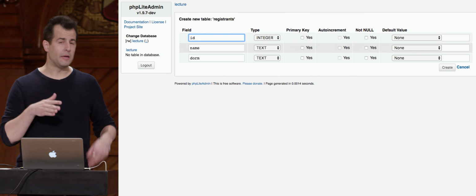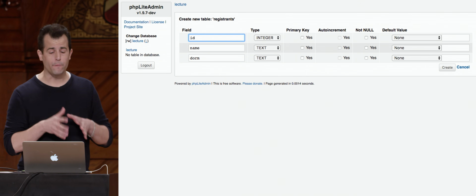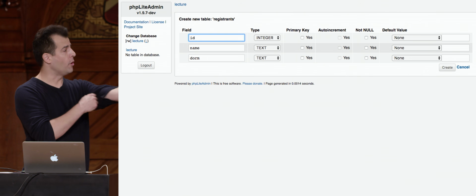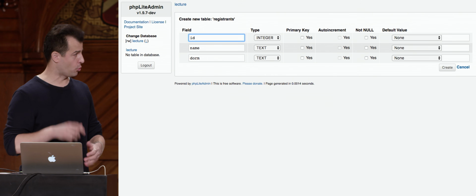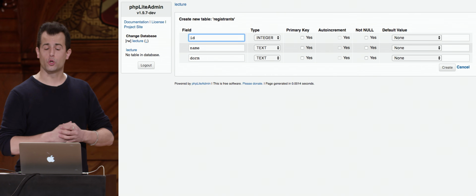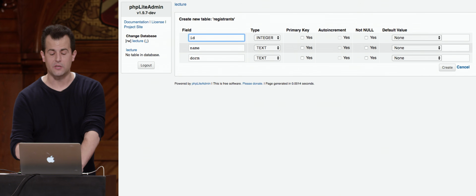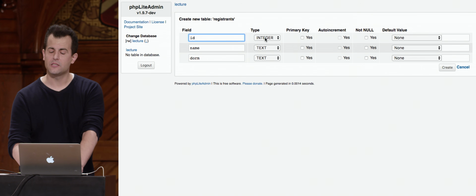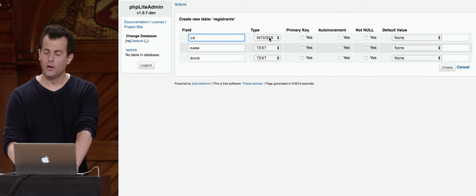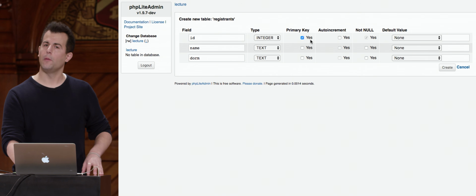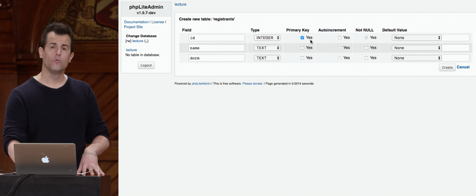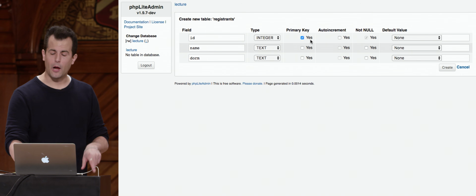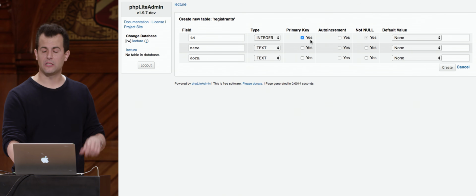And indeed, field names should generally not have spaces, not have funky punctuation. Whether you use so-called camel case with alternating capital letters or snake case with underscores, it's generally up to you. But using underscores tends to be the convention here, although it's not yet germane. But I'm going to make this ID field an integer. And I'm also going to make it my primary key, so that there shall be no 2 registrants in this frosh.im's program that have the same primary key, the same number uniquely identifying them.